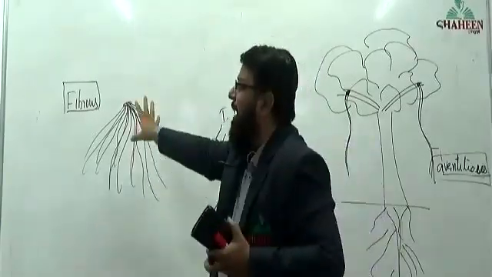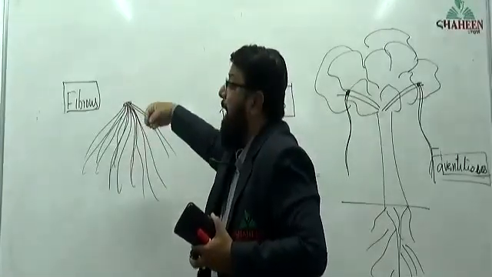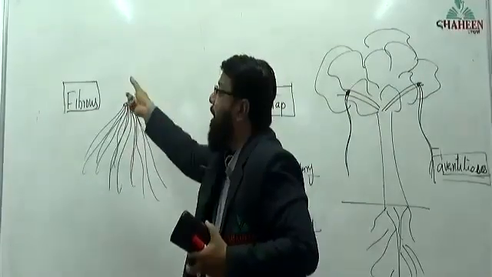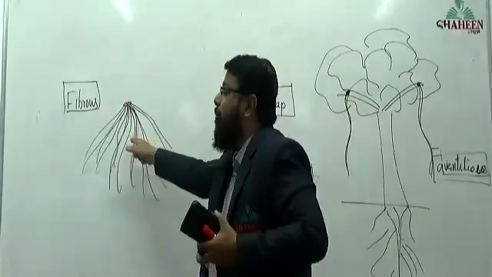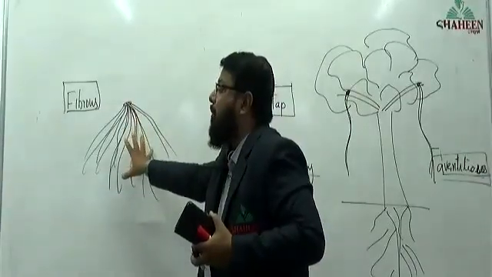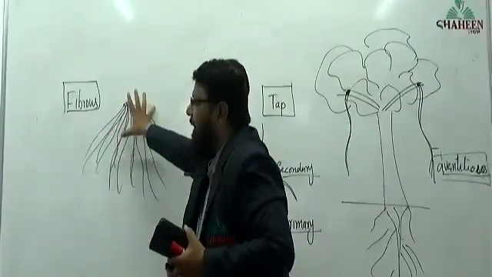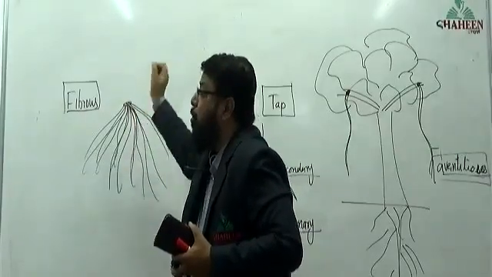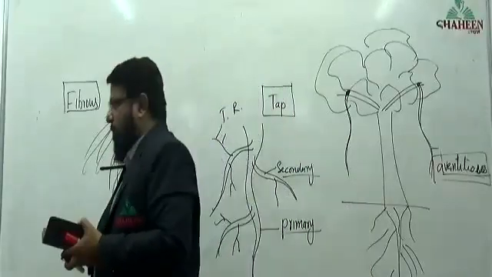It will die and be replaced, taken over by other roots that arise from the same point from where the primary root arose. Many roots, a bunch of roots, arise from the same point where the primary root was. That type of root is called fibrous root.